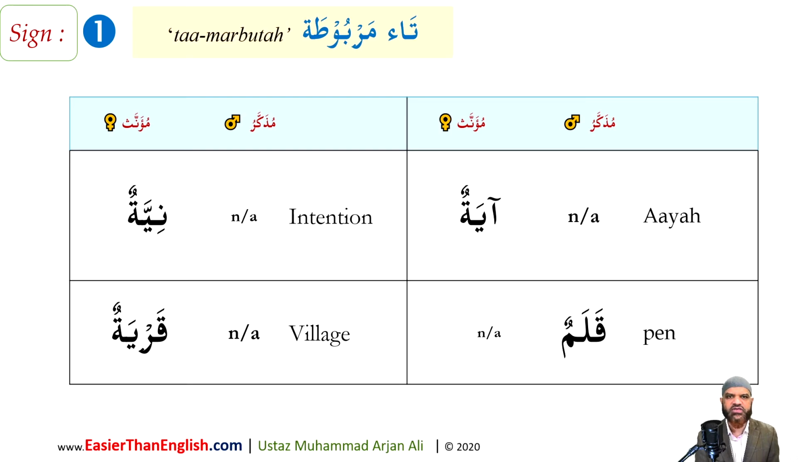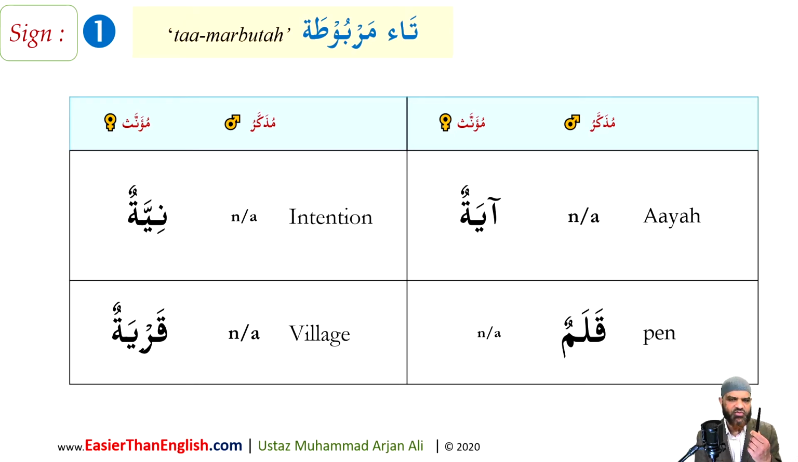So take the first example, ayatun. Ayatun is a unit of Quran. There is no masculine equivalent to that. The other word is niyatun, intention. It is a name of a thing. There is no masculine equivalent for that. Qaryatun, a village. It's the name of a noun given to a village. The word for village in Arabic, again, there is no masculine equivalent. Qaryatun is feminine, and that's it.